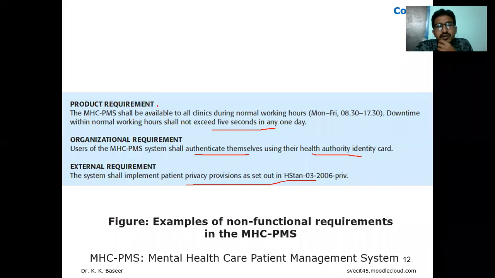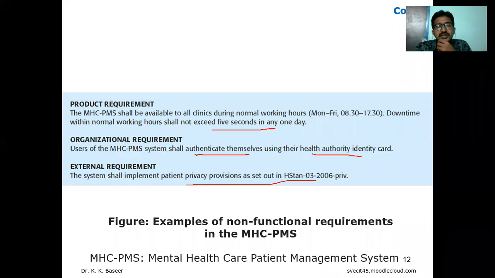A simple product talks about usability and efficiency as part of this MHC PMS, which stands for mental healthcare patient management system. The product requirement deals with the 5 seconds in a day that should not be exceeded. Downtime means not working, or working slowly. Only 5 seconds of downtime is allowable.